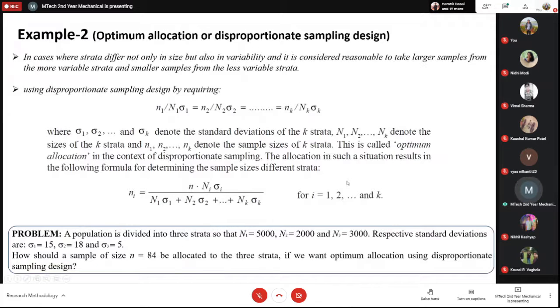If you have this kind of standard deviation, where standard deviation is how much the data differs from the mean, in case the strata differ not only in size but also in variability, then it is considered reasonable to take a larger sample from the more variable strata and a smaller sample from the less variable strata.